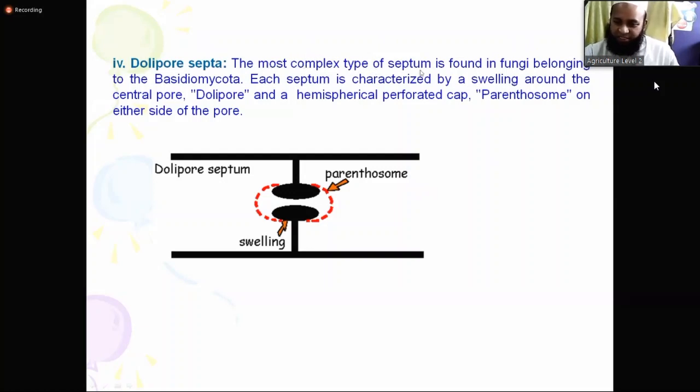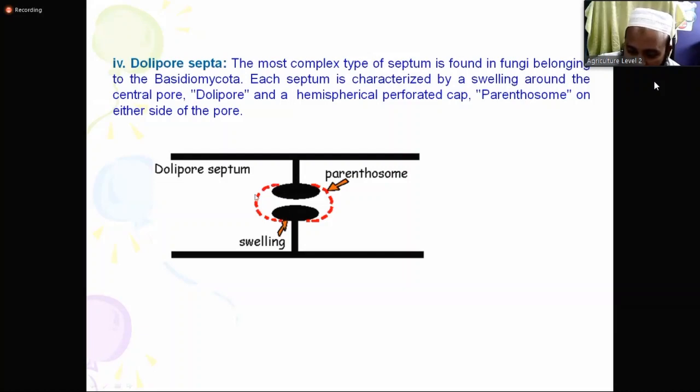So the most complex type of septum is found in fungi belonging to the Basidiomycota. This is one group of fungus you will study later on. Each septum is characterized by a swelling around the central pore. So this is a septa. You can see this is a central pore. In the tip of the septa there is a swelling structure, a swelling part. You can see the black swelling part. So this is swelling.